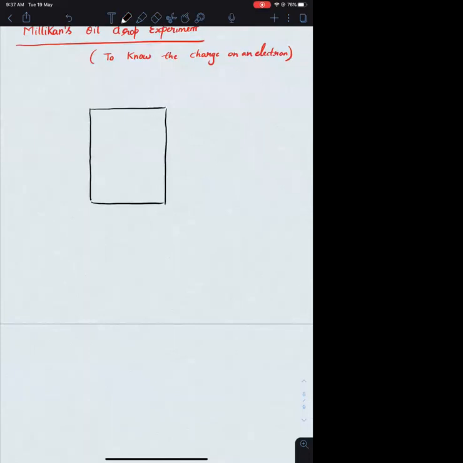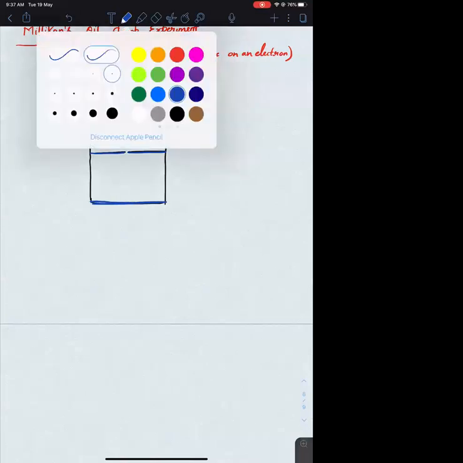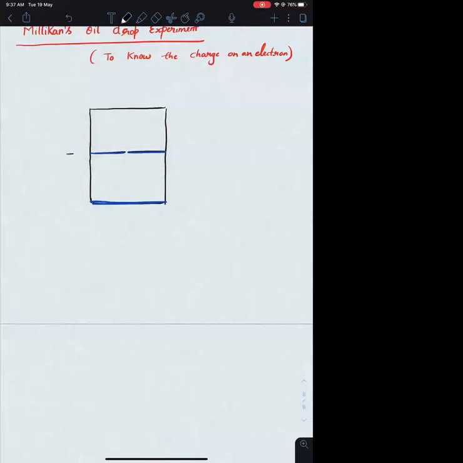Inside the glass chamber, again you have two metal plates. One metal plate is placed at the center, and another metal plate is placed at the bottom. And these two metal plates are again connected to a battery.